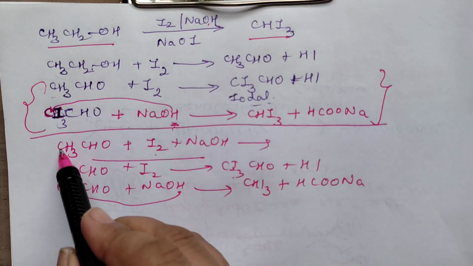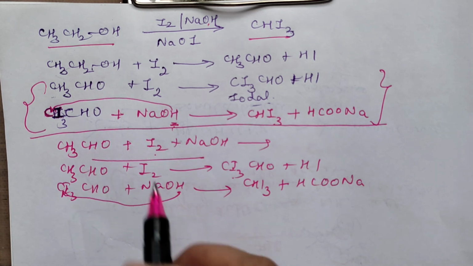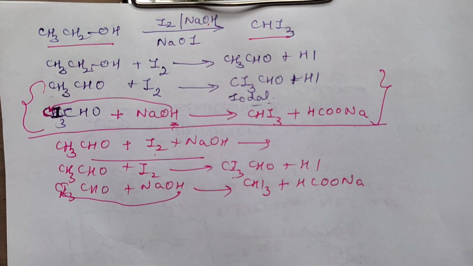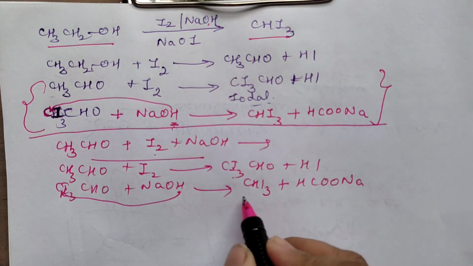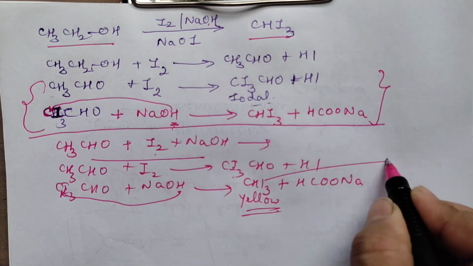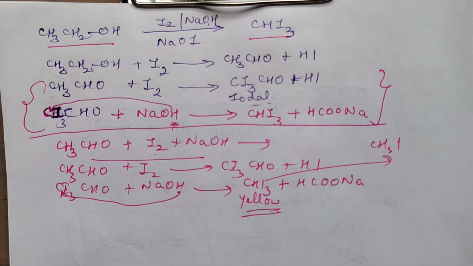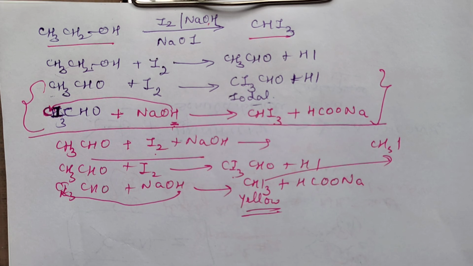One carbon you take for iodoform and the other one will be the salt of it. Clear? This is a yellow precipitate. Many children make a mistake in the exam. Instead of CHI3, they write CH3I. Every description is correct, yellow precipitate, everything is fine, but instead of this, they write down CH3I.